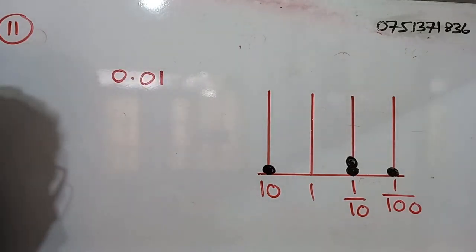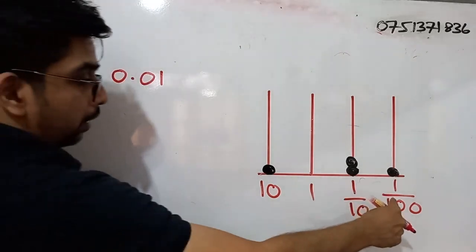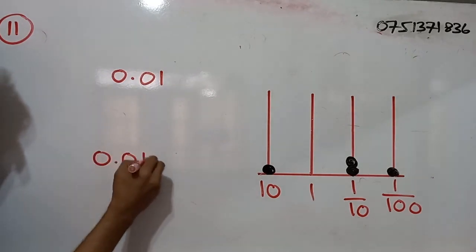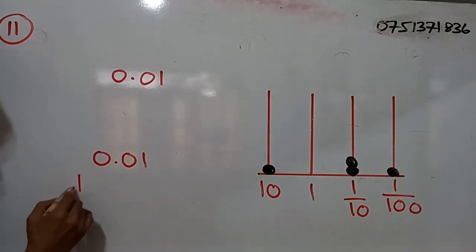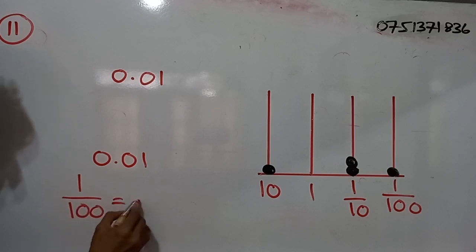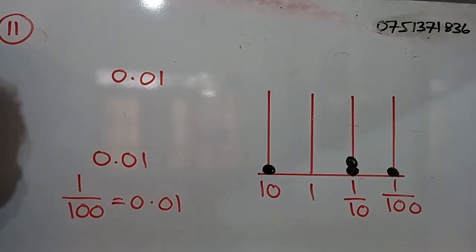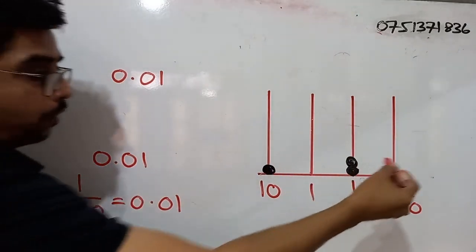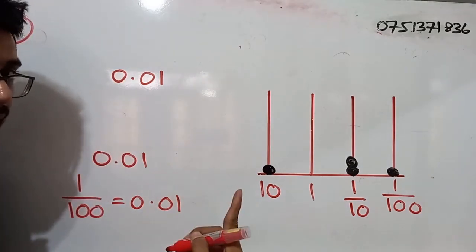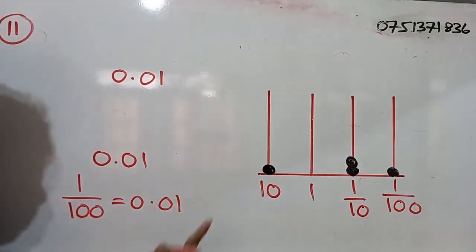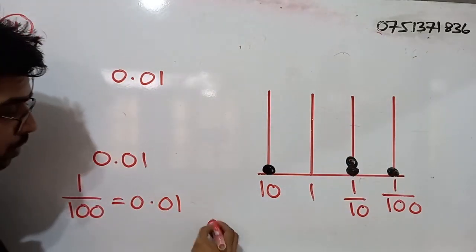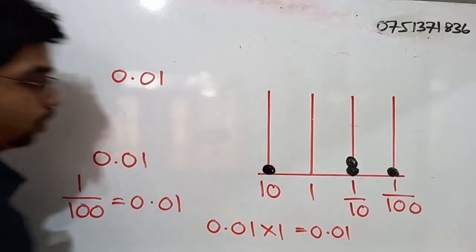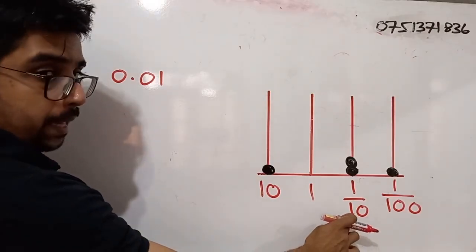0.01. The 100th place, what is the value there? 0.01. 1 divided by 100 means what? 0.01. So on the 100th place, we have one bead. So what is the value there? We have one bead, no? So 0.01, we have to multiply that by 1. So we will get what? 0.01.